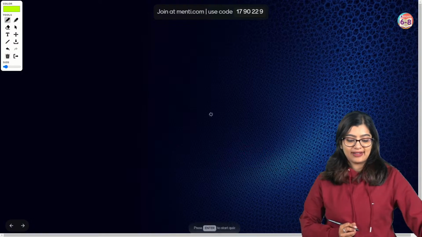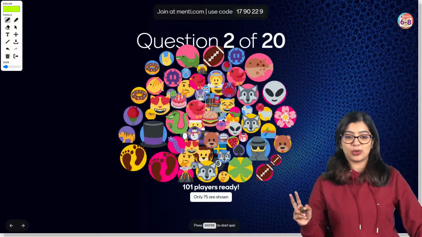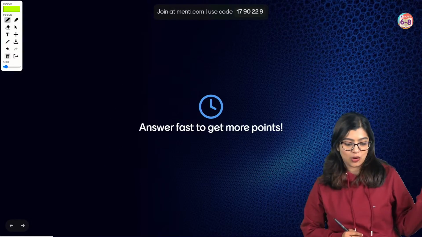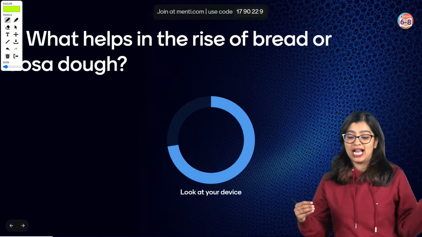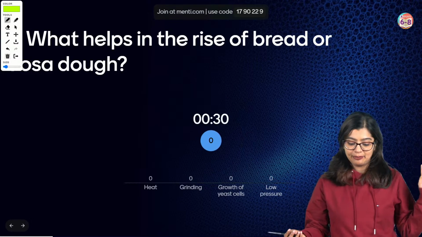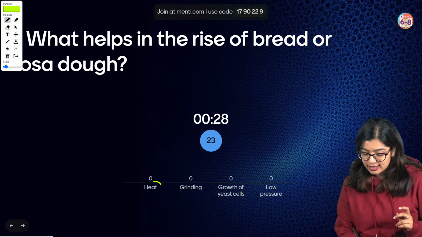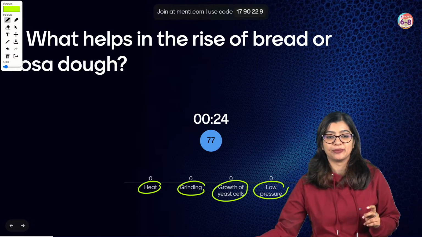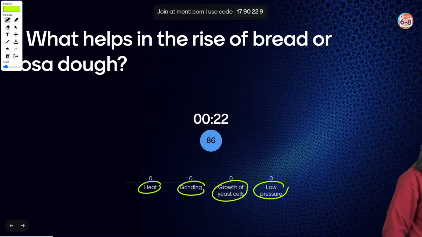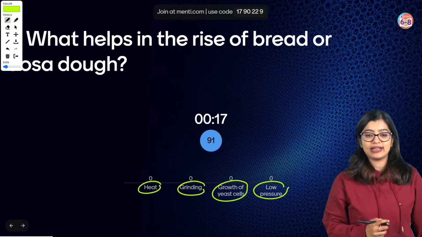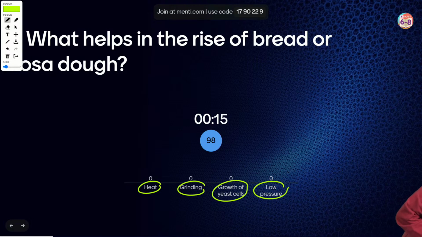Okay. So shall we move on to our next question, which is question number 2. Question number 2, everybody, on our screens now. What helps the rise of bread and dosa dough? Very simple. Is it heat? Is it grinding? Is it growth of yeast cells? Or is it low pressure? Can you tell me? Yes? Okay, very good. Just give me one moment, all of you.